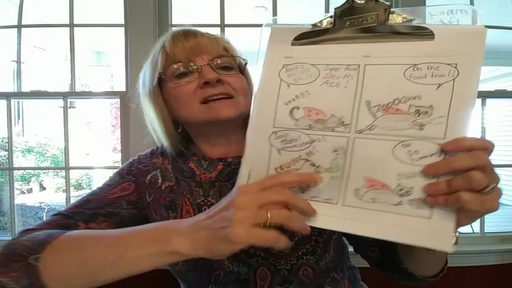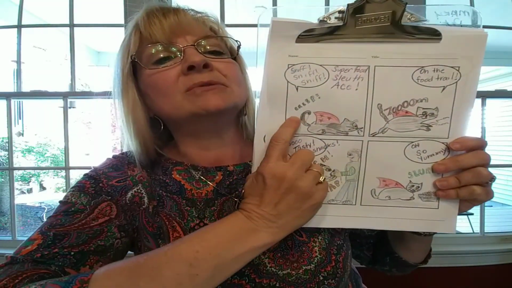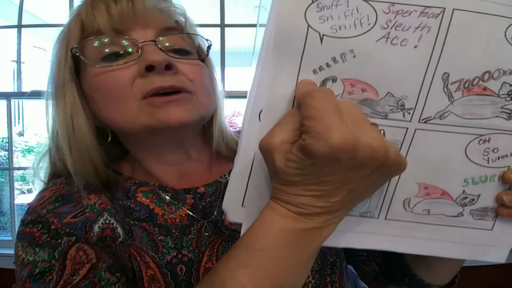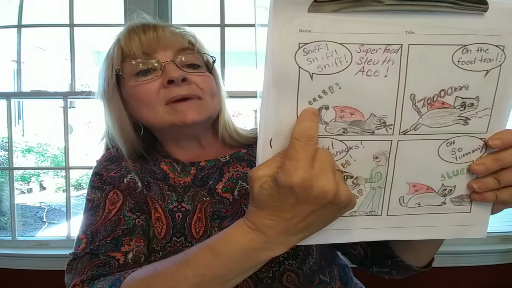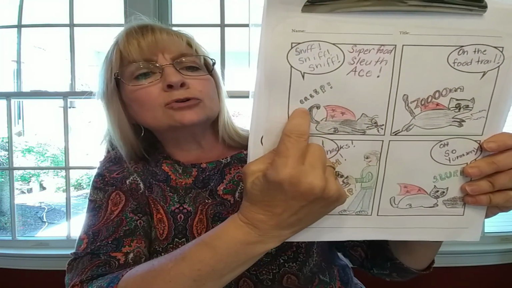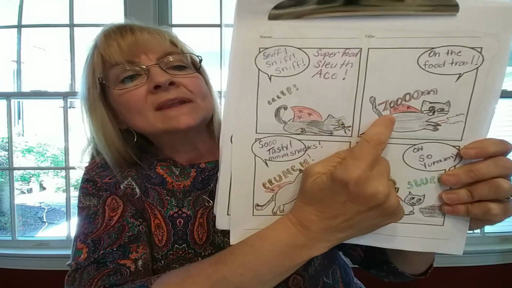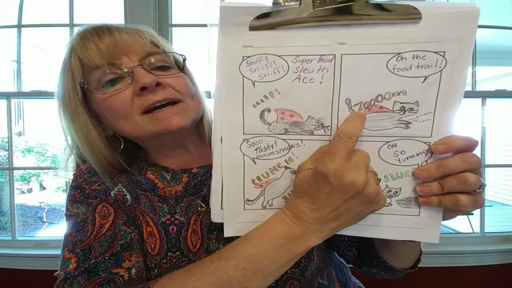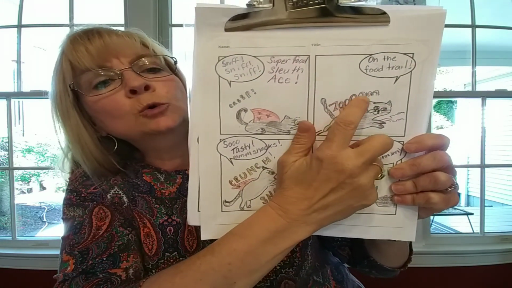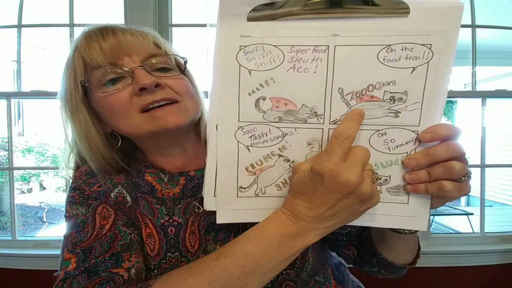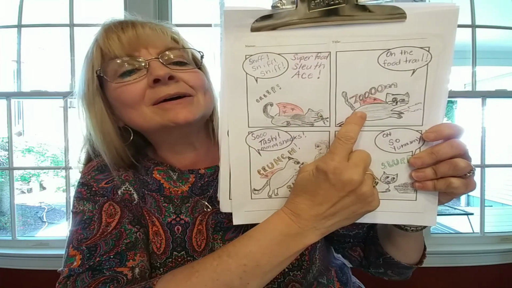Let's look at some of the examples of onomatopoeia we used here. Ooh, here's the sound, right, that he made while he was sneaking around. Creep. Oh, here's the onomatopoeia for this block. Zoom, right? He's moving really fast. That's what it might sound like.